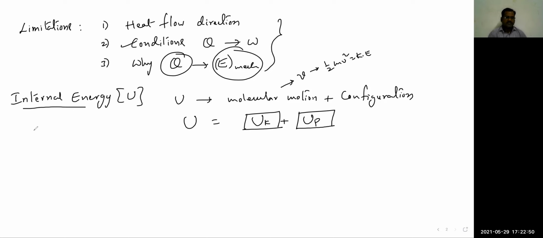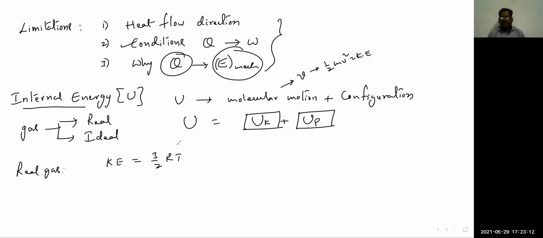Here we have to differentiate once again two cases: if the gas is real or ideal. For the real gas, let us see first. If the real gas is there, then for kinetic energy, generally the formula we know is 3/2 RT. In kinetic theory of gases, we have clearly discussed the proofs of these formulas. So anyhow, here kinetic energy is associated with temperature. So in a real gas, the internal kinetic energy U_K is a function of temperature, we can say.